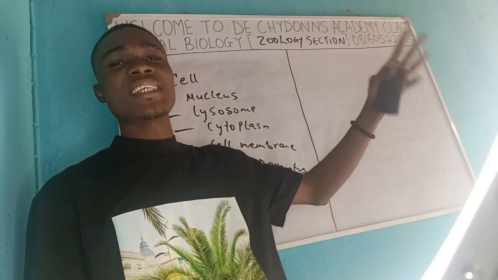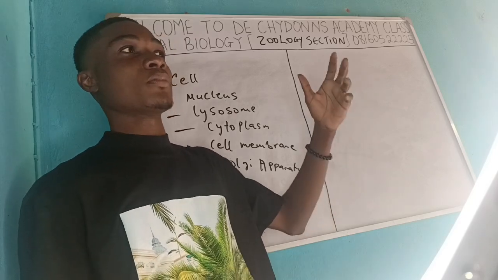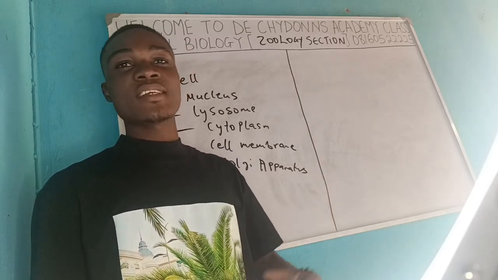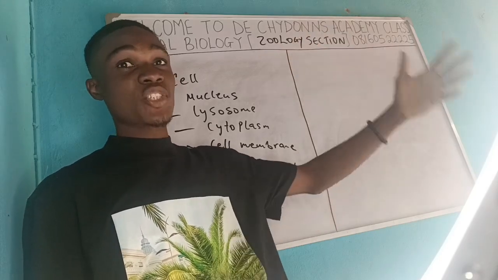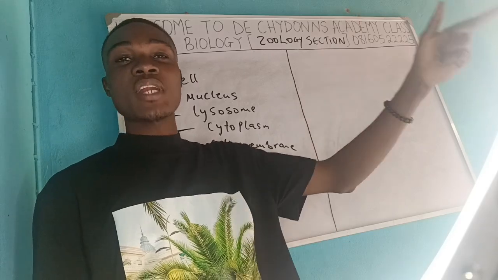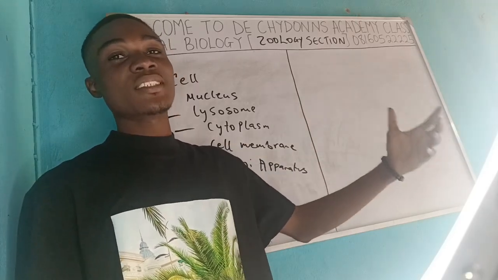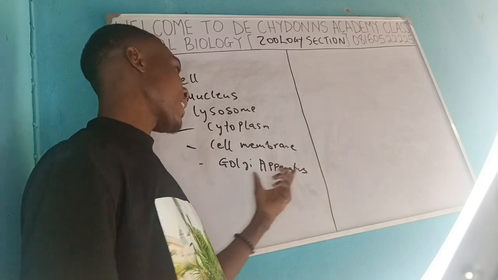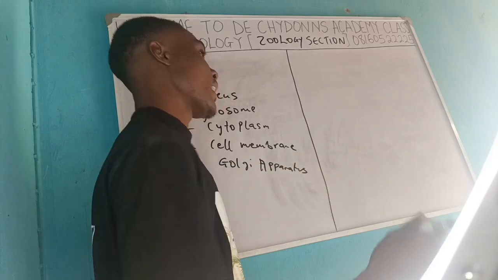Production of protein takes a lot of processes, from the transcription of the DNA, to the formation of the messenger RNA. Then the messenger RNA goes to the ribosome for the coding and for the production of proteins. After the production of proteins in the ribosome, they are carried by the Golgi apparatus to the part of the cell where they are needed.